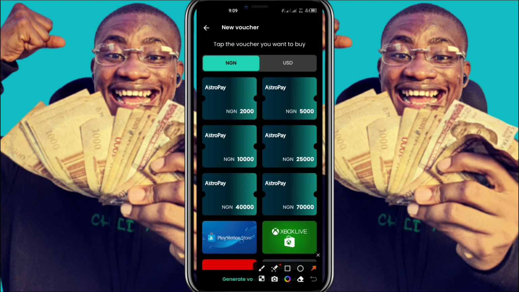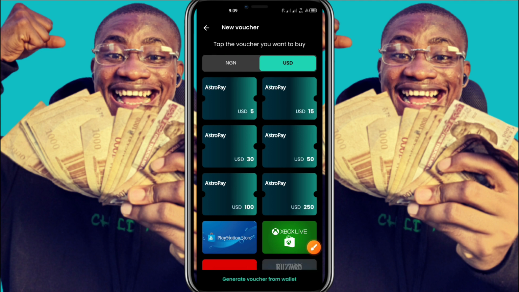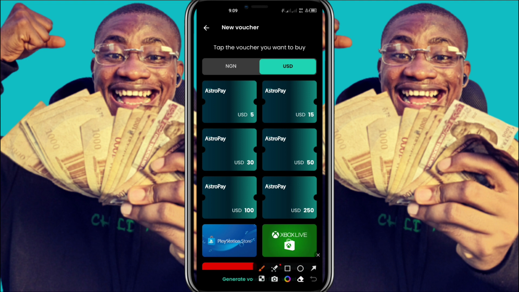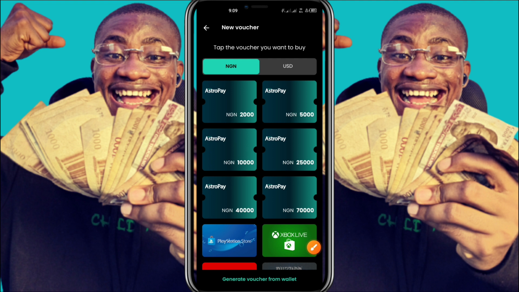But before then, when you look up, you're going to see NGN and you're still going to see USD. All right, now what we're going to be using is NGN. Do not use USD. The USD is not going to be profitable if you have to use it, so we just have to make use of NGN. Okay, so this arbitrage will be profitable. Now, like I said, we are going to be buying 70k worth of Astropay voucher.